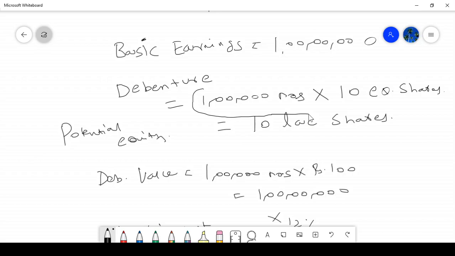So 10 lakh shares. 1 crore 8 lakh 40,000 divided by 60 lakhs equals how much per share? 1.81 per share. Now tell me whether this is dilutive or not. Basic EPS, initially how much did we calculate?